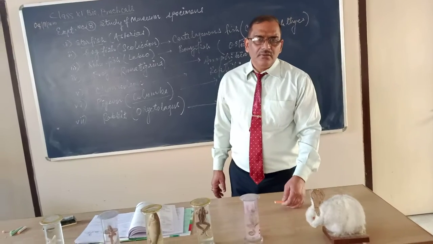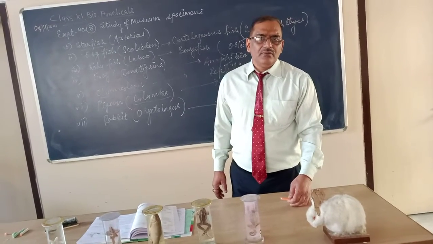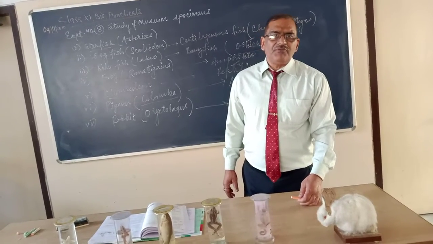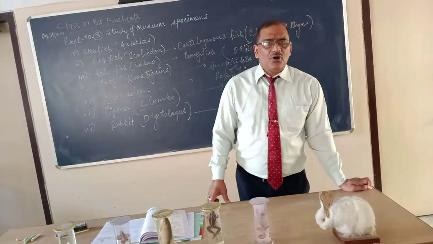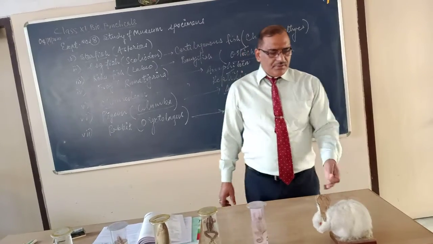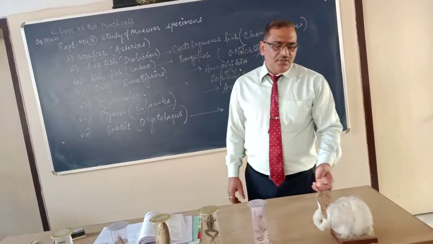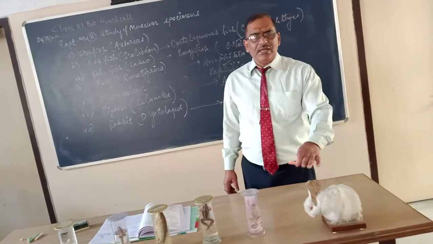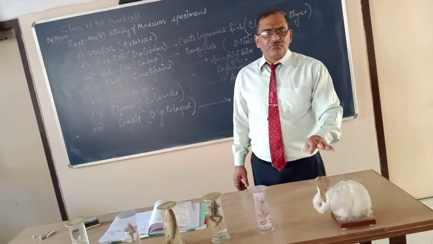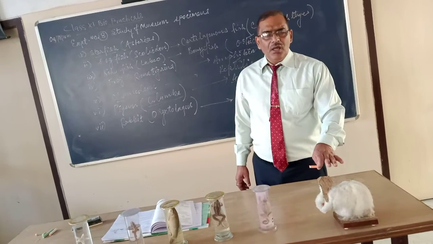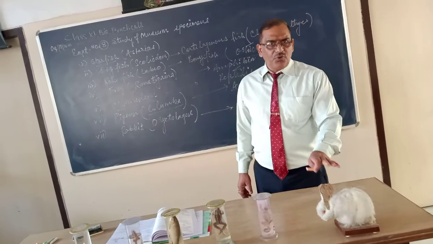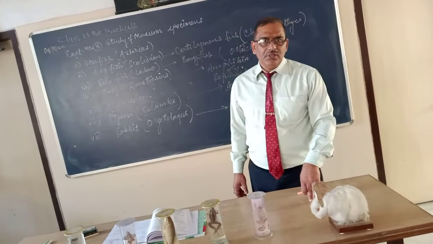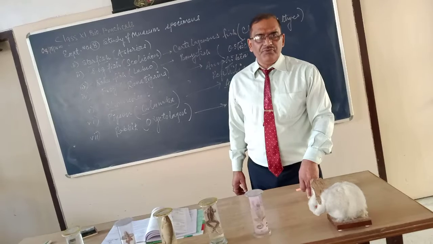So you can find hair on the body surface. Mouth is there, pair of eyes are there, and teeth are of different types called heterodont. ठीक है? What about next point? Respiratory organs, lungs. They breathe through the lungs. Blood vascular system, closed type. Heart is 4-chambered, consisting of 2 auricles and 2 ventricles. Blood is red due to presence of hemoglobin.